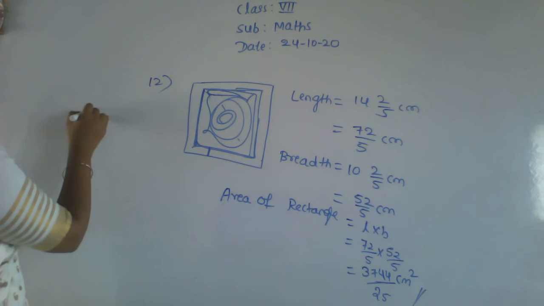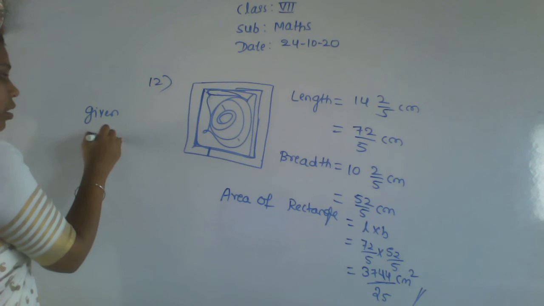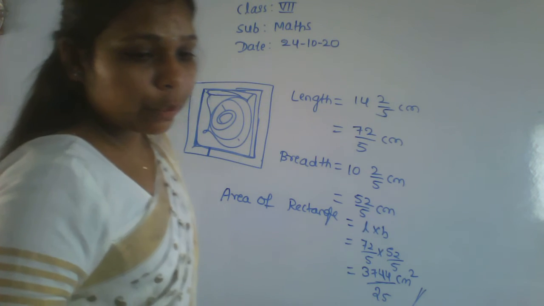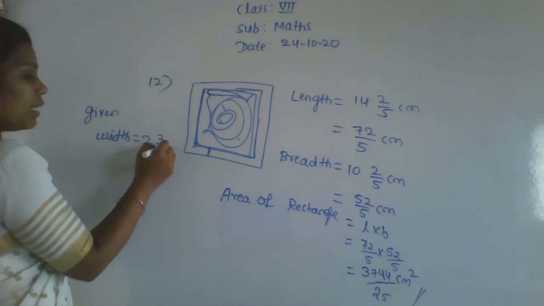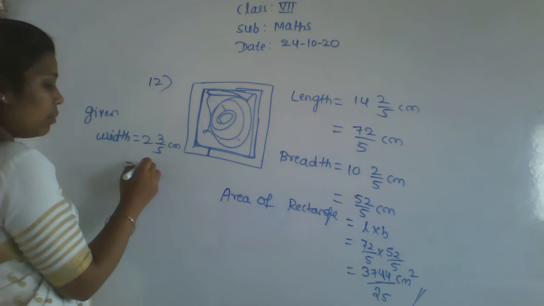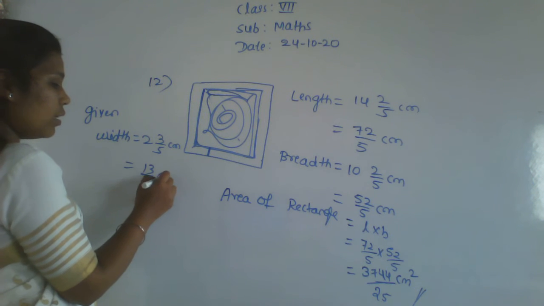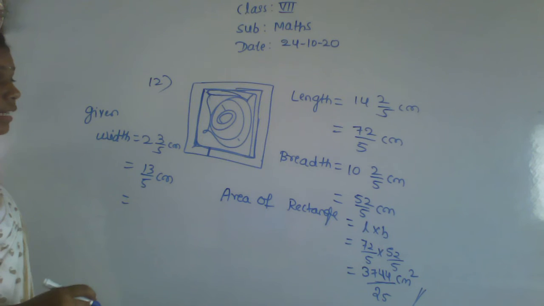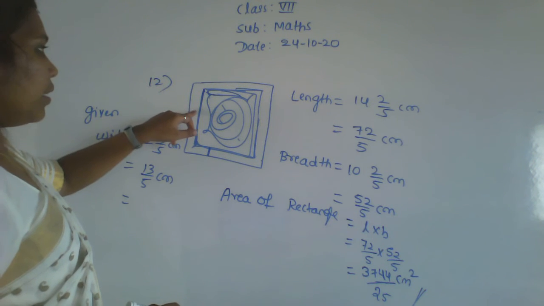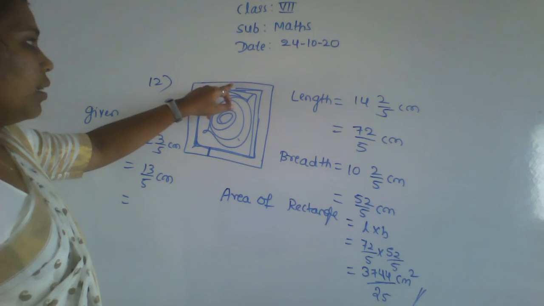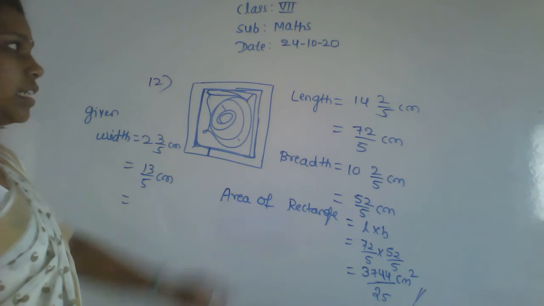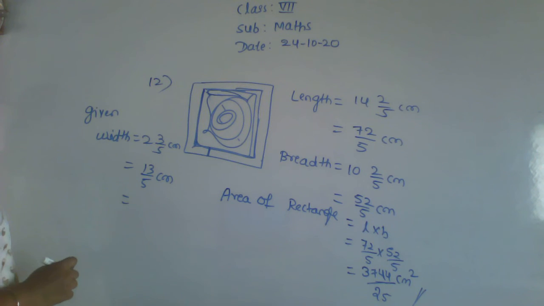It is given, the width is 2 integer 3 by 5 centimeter, which is nothing but 5 twos are 10, 10 plus 3 is 13 by 5 centimeter. For each side, see here, this is also 13 by 5 centimeter, and here also 13 by 5 centimeter, and here also, and here also. That much we have to subtract here.